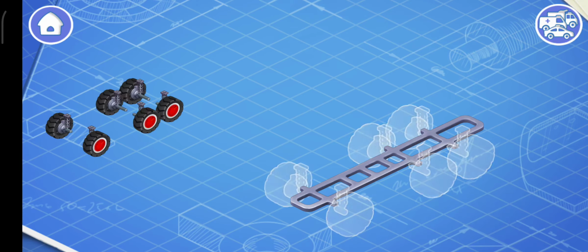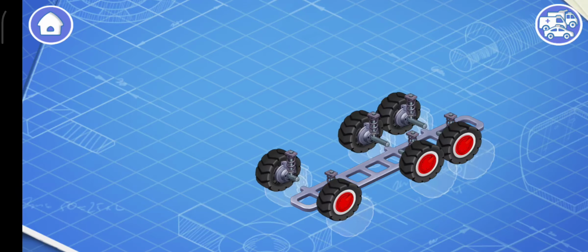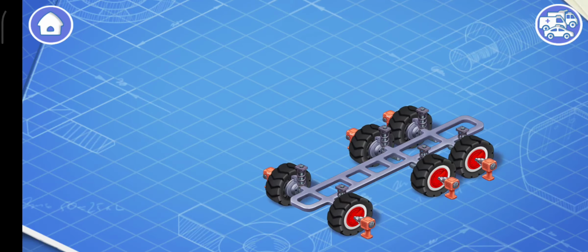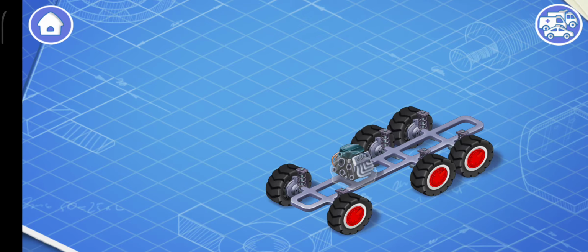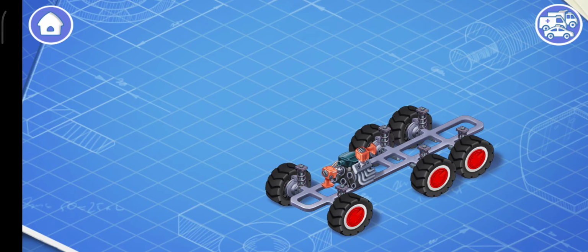An undercarriage consists of wheels, suspension, and brakes. Let's install them. With the wheels, the car moves. The suspension keeps the car from shaking, and the brakes are needed to stop the car. This is an engine. Install it. The engine turns the wheels so that the car can move.